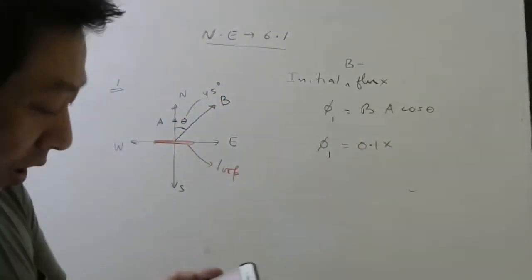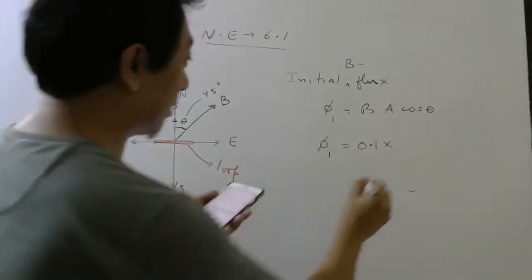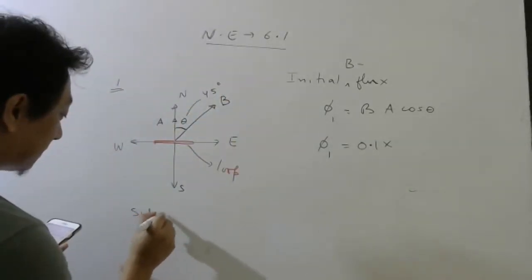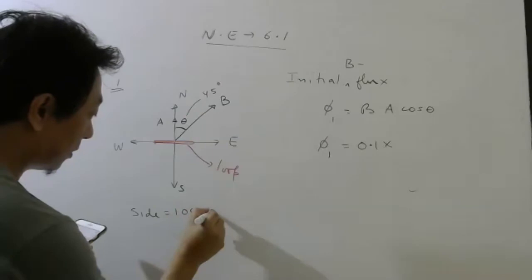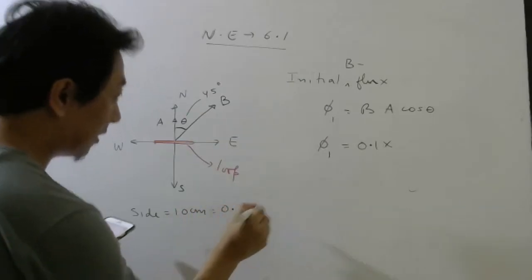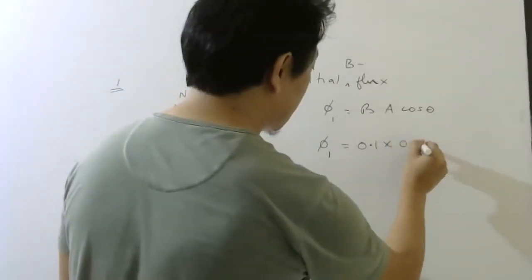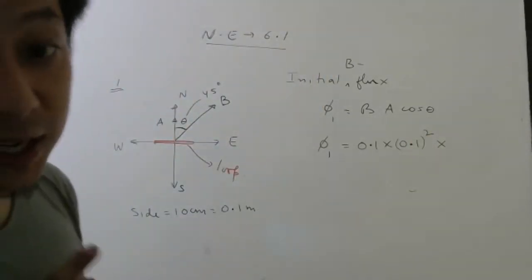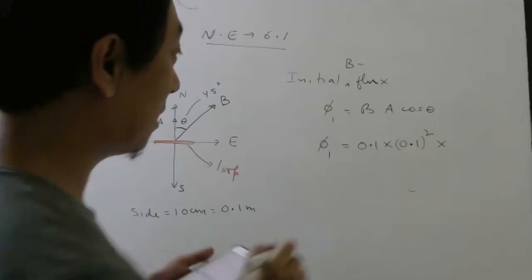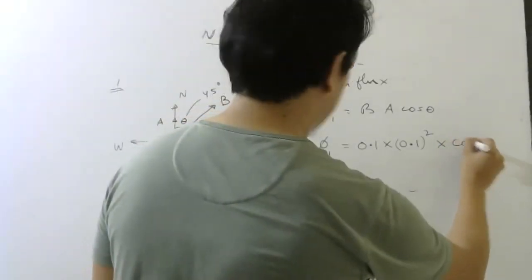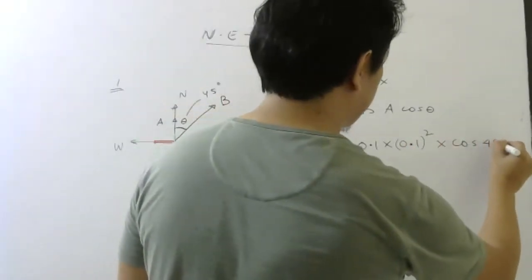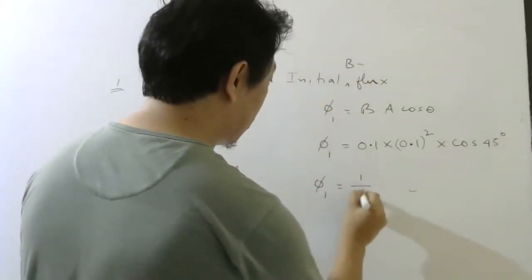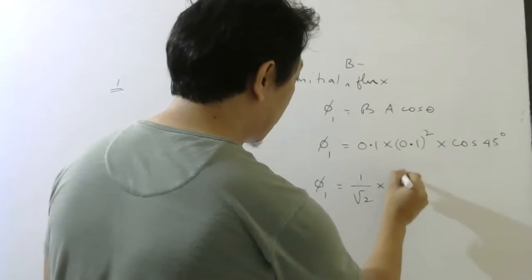Area of a square, you can write side square. Side is 10 centimeter, so 0.1 meter. So it is 0.1 square, because it is a square. If they give a circle, you write pi r square. Theta is 45 degree. The flux will be 1 by root 2 into 10 power minus 3.